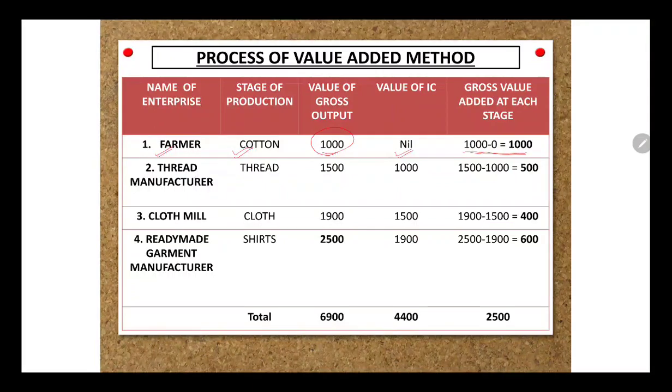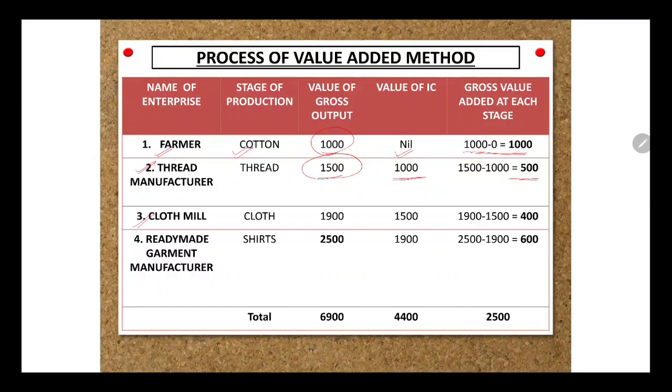Then this 1000 was carried forward. The thread manufacturer used this cotton and the value of output came out to be 1500. Now for him the IC was his 1000 rupees. So when he deducts this, he'll get the value added as 500. Okay, now this 500 is the value added that we are counting over here, we will put it here.